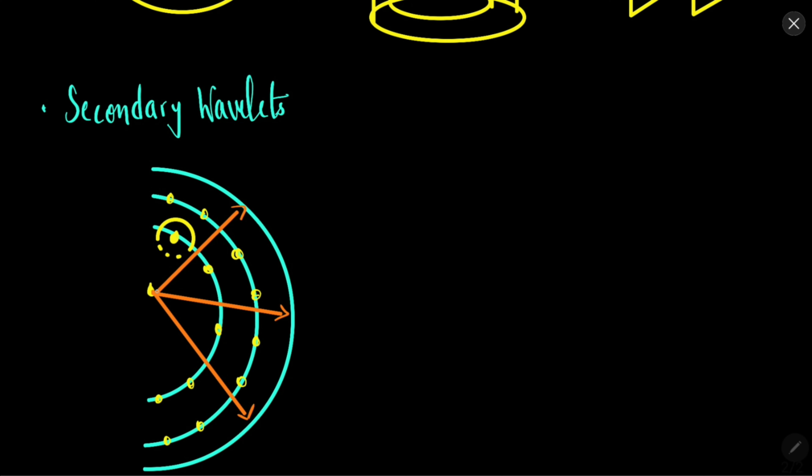This main source emits some wavefronts like this, and all the points on these wavefronts again act like a secondary wavelet, and they create another wave. So this other wave is transmitted like this.